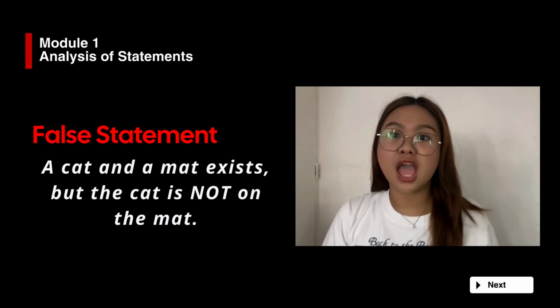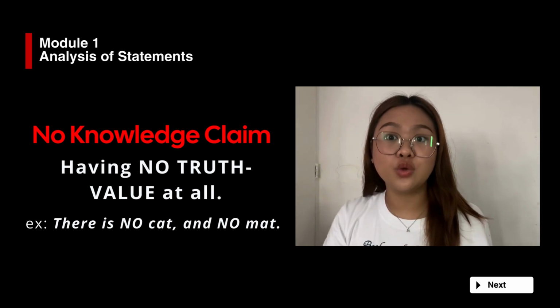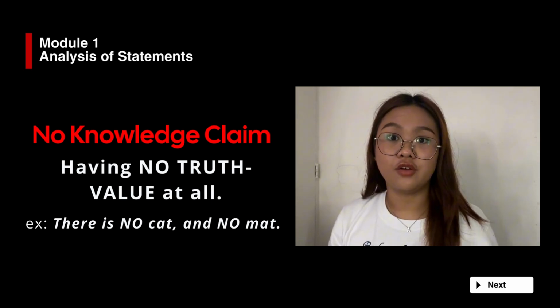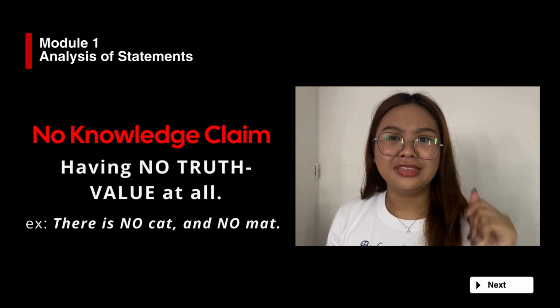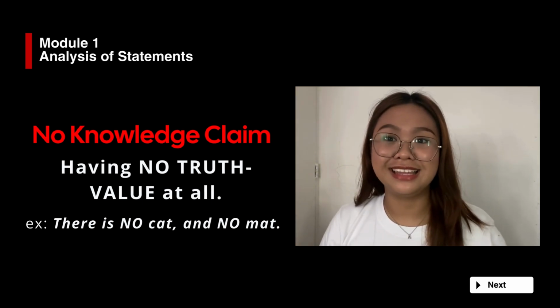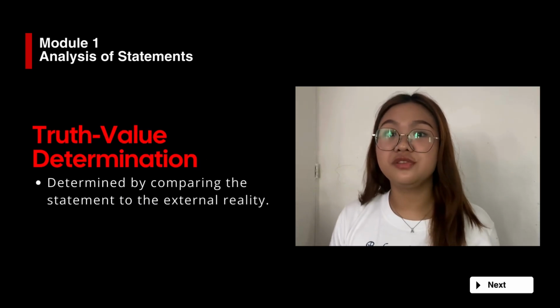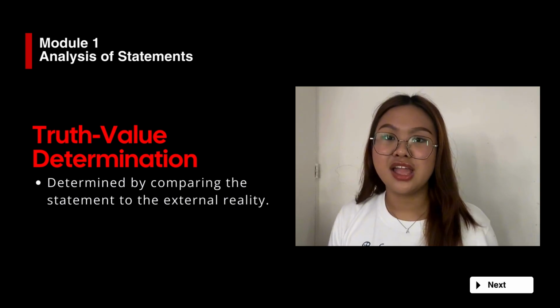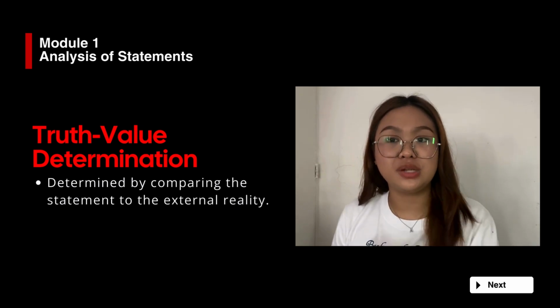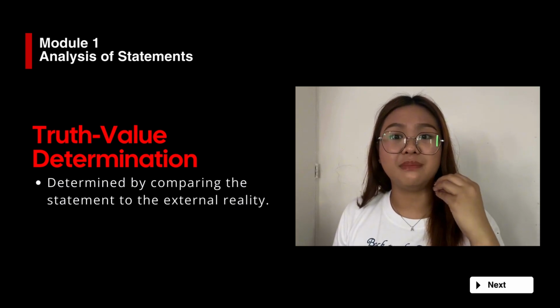Next stuff is no knowledge claim. No knowledge claim is having no truth value at all. For example, there is no mat and there is no cat. Definitely, wala kang kiniklaim. There is no knowledge claim. And lastly, truth value determination. Truth value is determined by comparing the statement to the external reality. Pinuprove mo kung totoo ba yung sinasabi mo.